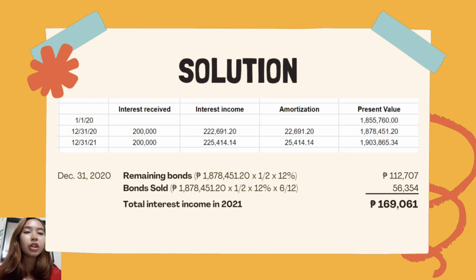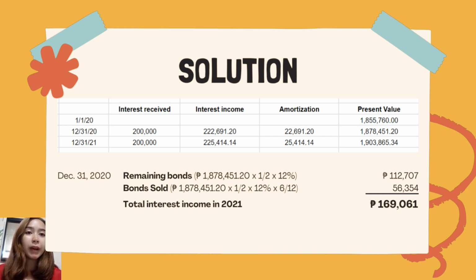So, that amount we multiply by the effective interest rate, which is 12%. So, we will get an amount of 222,691 pesos and 20 centavos. And that would be our interest income.